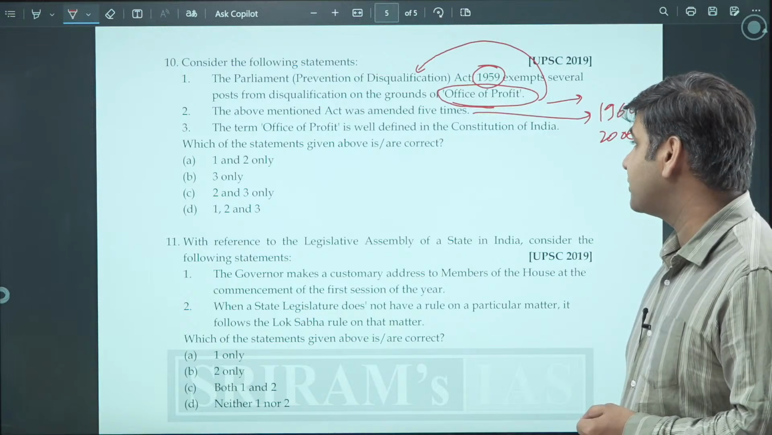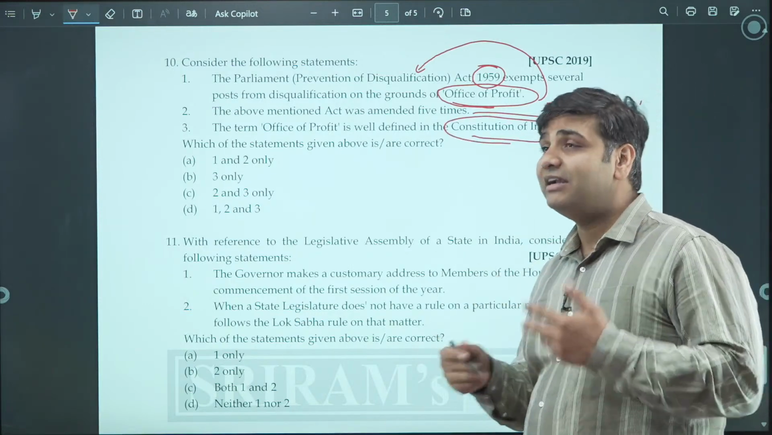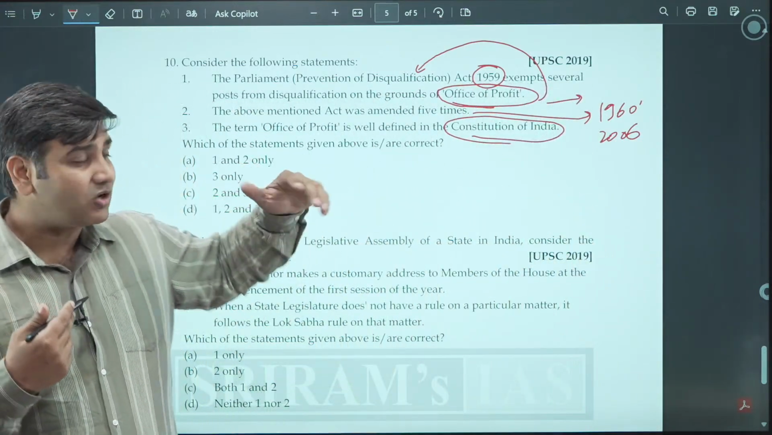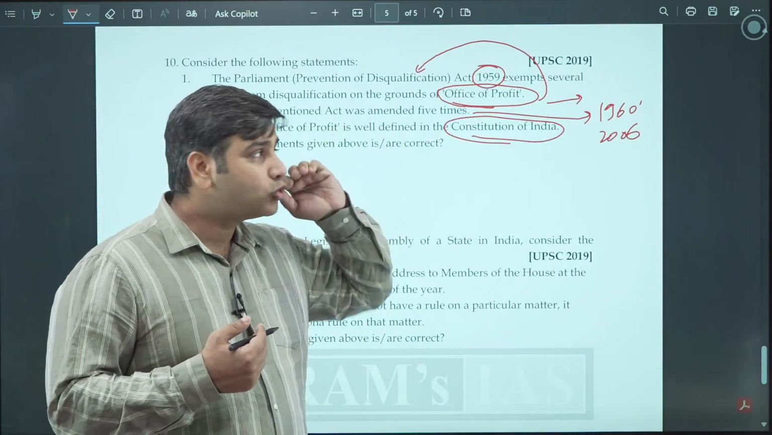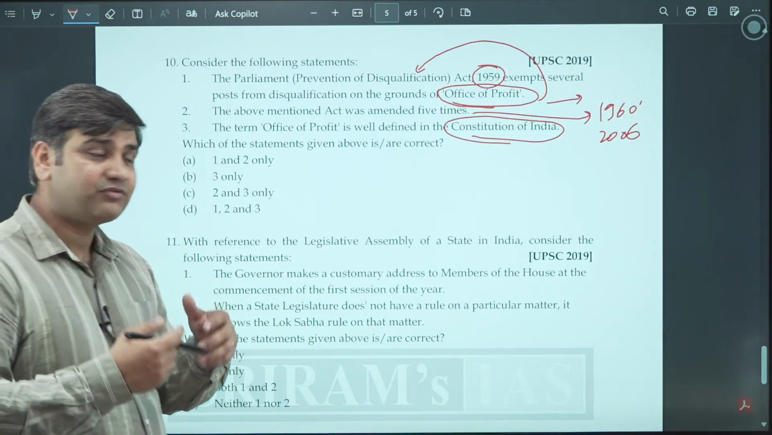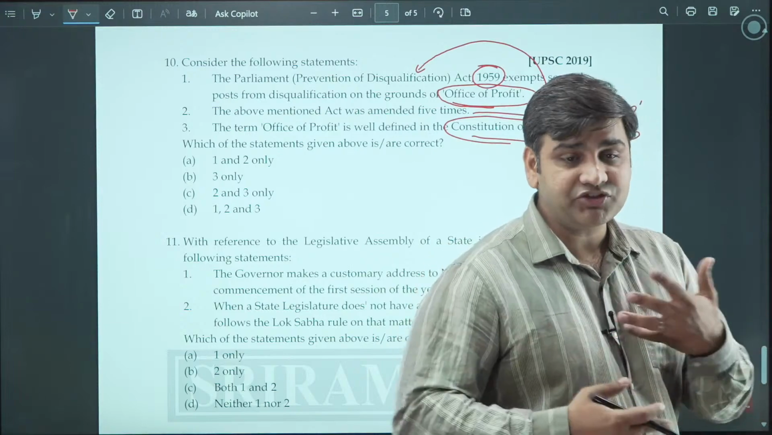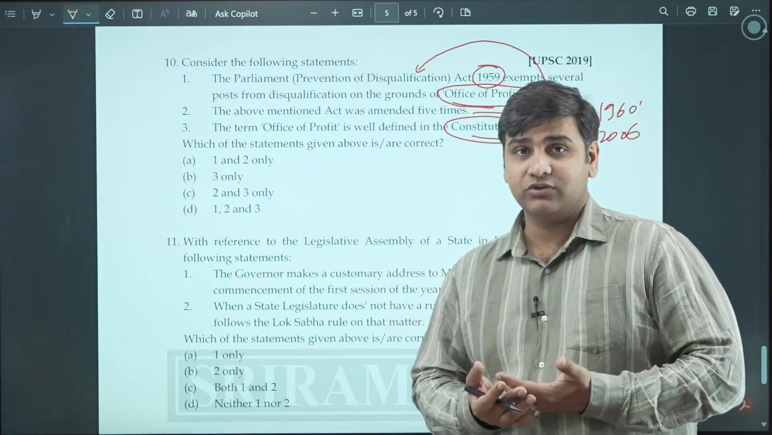The term office of profit is well defined in the constitution. Things are not well defined in the constitution. Usually the questions and the statements are framed in such a way that they look very compelling. It seems as if it is a correct statement. For example, anti-defection, is it mentioned in the constitution or not? Similarly, office of profit, is it mentioned in the constitution or not?